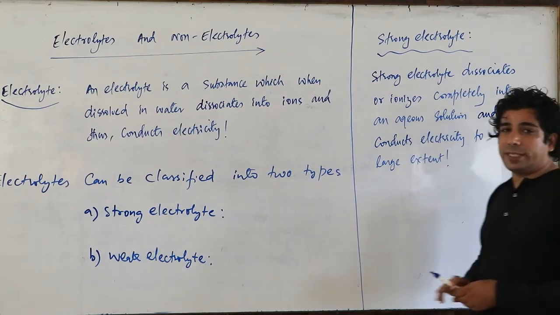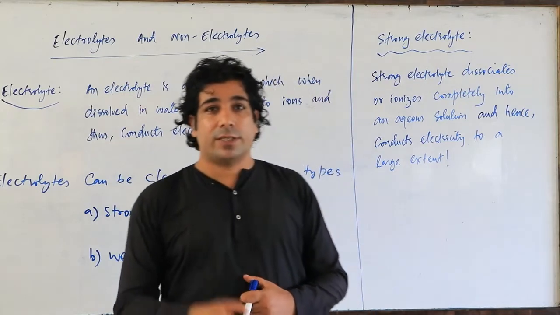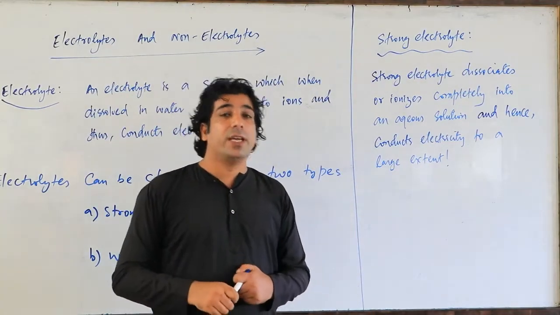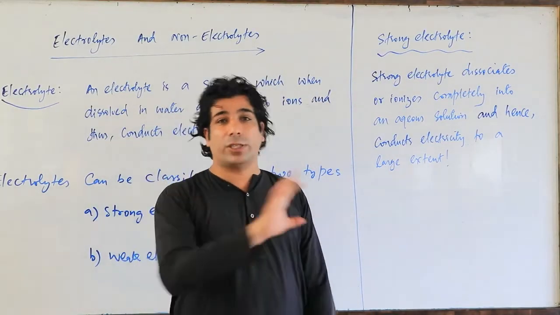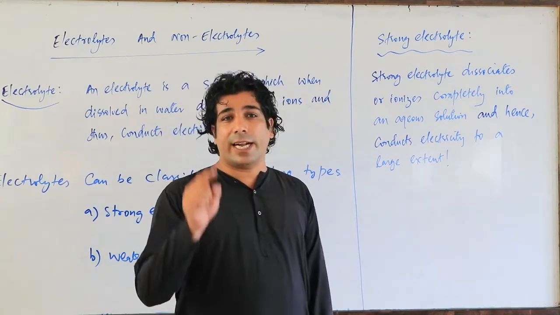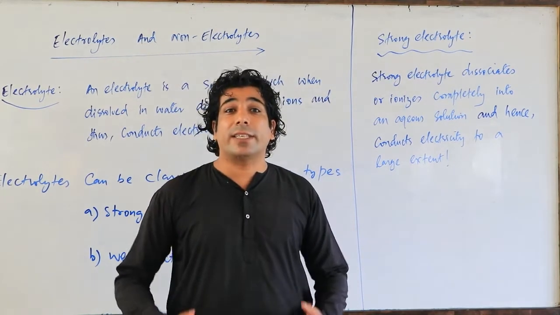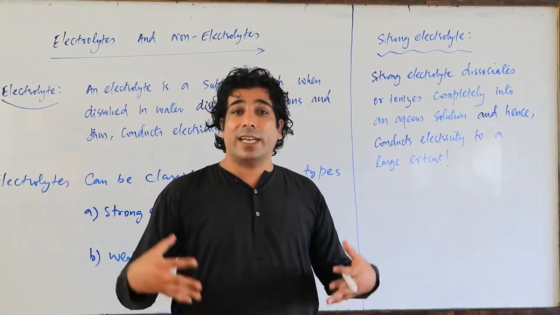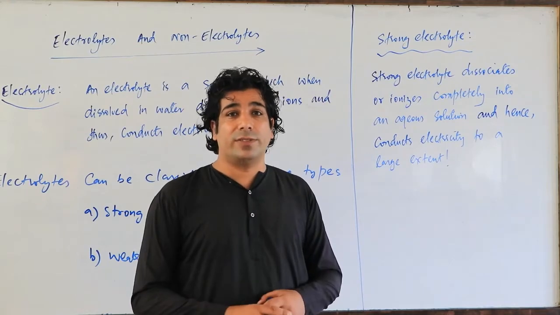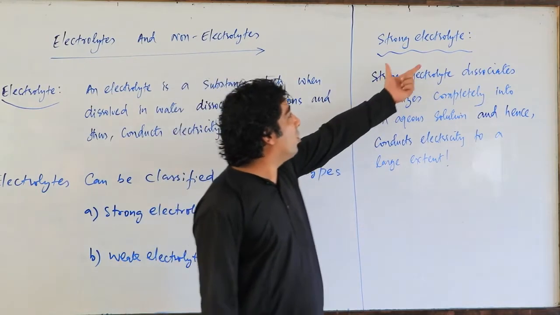So dear friends, a strong electrolyte will dissociate 100% in water. And when it dissociates 100% in water, then that solution will conduct electricity to a greater extent. That means large electrical conductance will be observed in that particular solution containing a strong electrolyte.